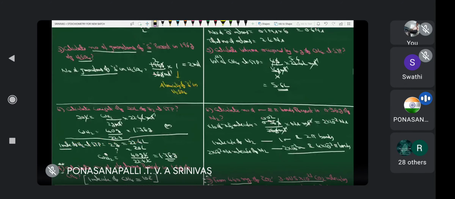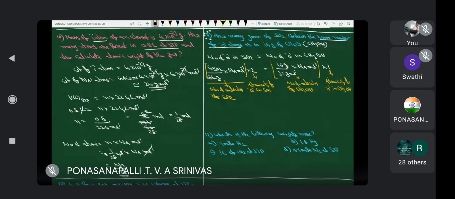Same formula I am using here. Therefore, now here what happens? Mole inverse cancels, Na cancels. This is 2s are, this is 32s are, this is 16s are. Therefore, weight of sulfur dioxide is equal to how much?